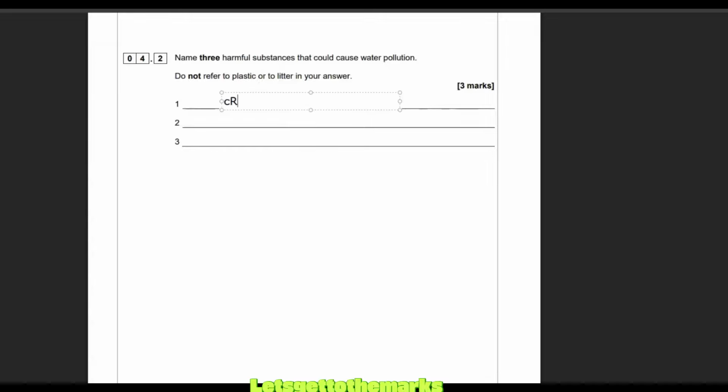You probably heard of crude oil from your C2 paper. So crude oil is the thick black mixture that the world runs on, essentially. But when that gets in the sea, it gets into the feathers of birds and seals and fish gills and kills them. So when there's an oil leak from a tanker or an oil rig. So crude oil is one possible answer. Another thing that could get in is chemicals from a factory. So some industrial places dump their chemicals into water, and that can be a problem. We could name some if we want. Heavy metals, things like mercury, stuff like that would be bad.